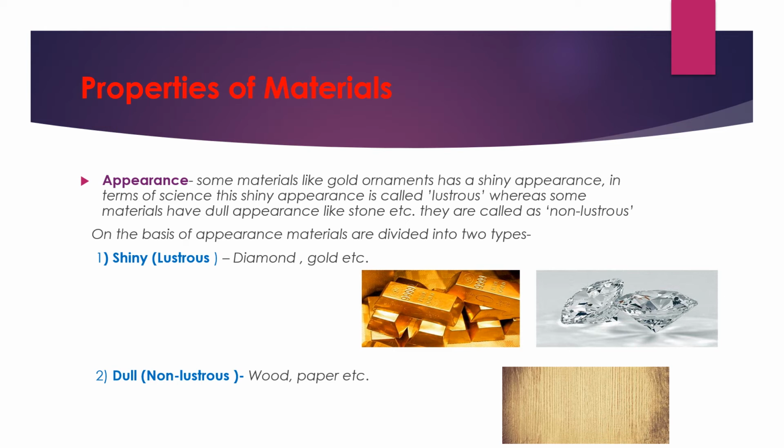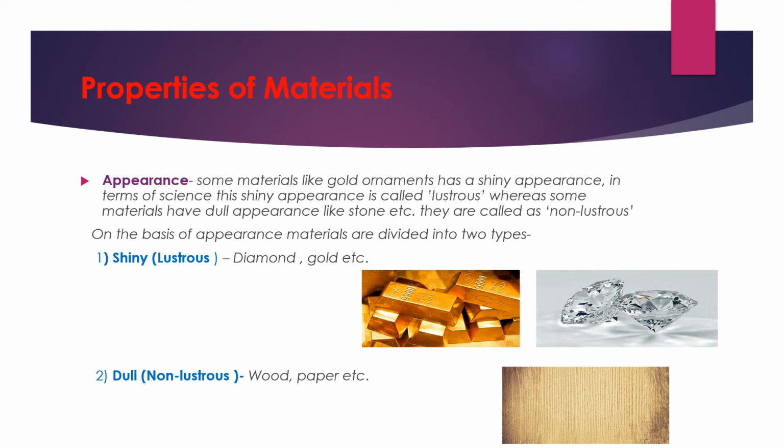Next is coming to properties of material. First property is appearance. You would have seen many objects around yourself. Some are big, some are small, some are shining, some are dull, some are soft, some are hard. Okay, so here we will discuss appearance, meaning how it looks to us when we are seeing it, how it appears to us.